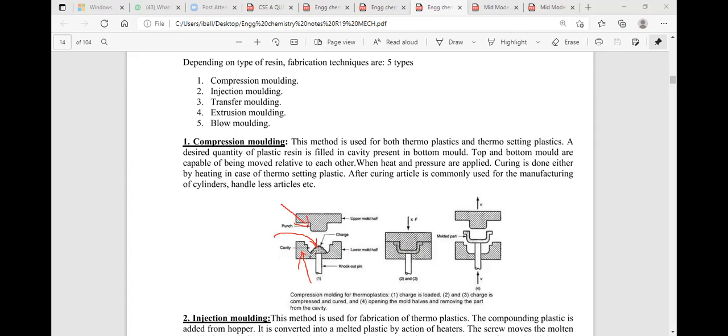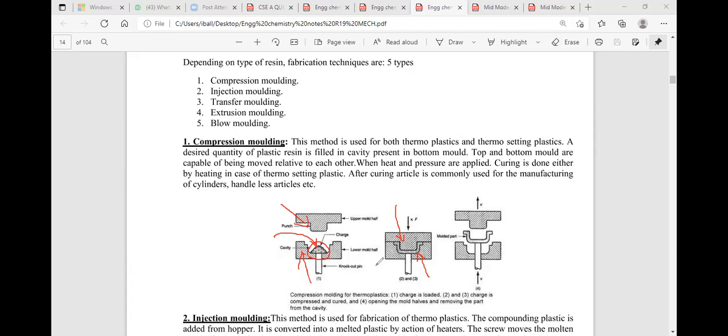When the thermoset plastic is placed in between the upper and lower mold halves, I would like to apply the mechanical pressing. When we apply the mechanical pressing, the plastic will be squeezed. Now the plastic is converting into a U-shaped material, squeezed into the U-shaped material.